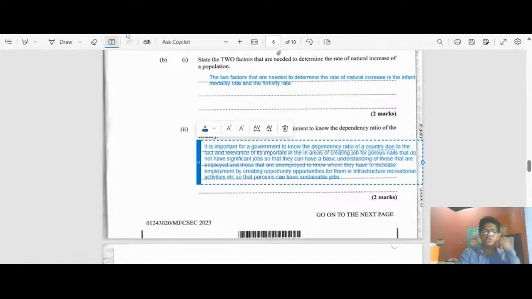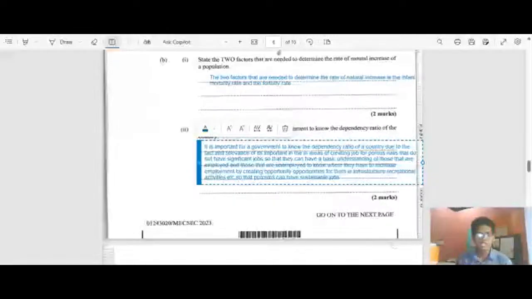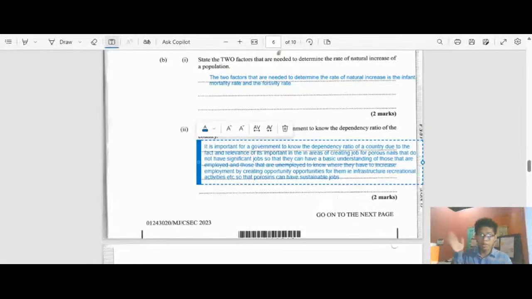So back to what I was trying to say here. For this question, it is a very basic reasoning for a government to adequately provide jobs. They need to know the dependency ratio, because the dependency ratio covers those persons who do not have a job. They need to know what the ratio is, like for example, the persons who are employed versus the persons who are unemployed, so that they can create jobs for them, so that they can have adequate jobs to supply for their families and what's not. That's the main reason why.